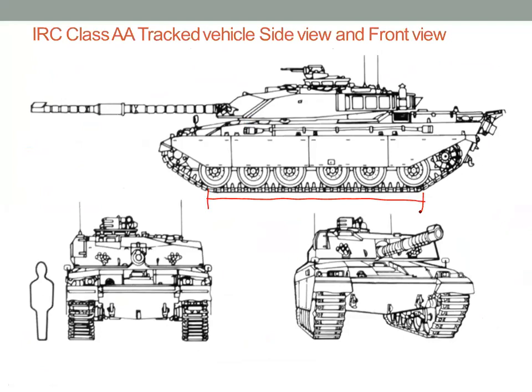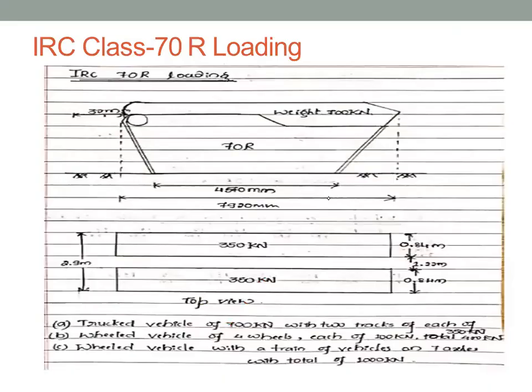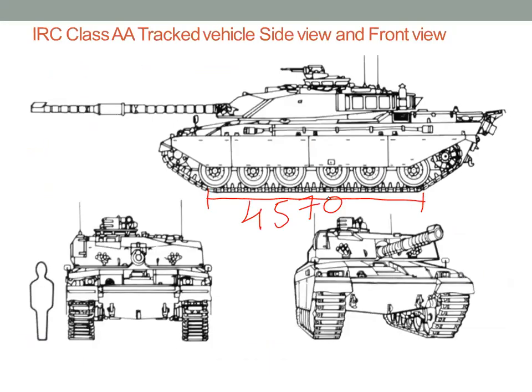But here it is 4570 mm, right? What is the total length of the vehicle here? Total length of the vehicle is 7920.